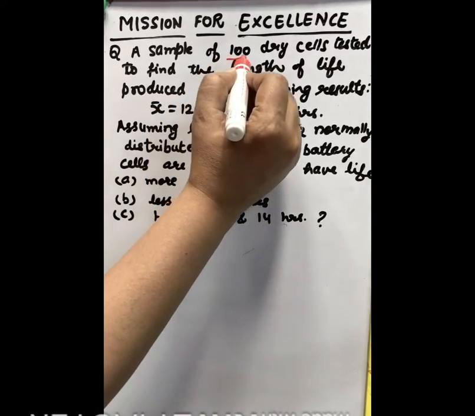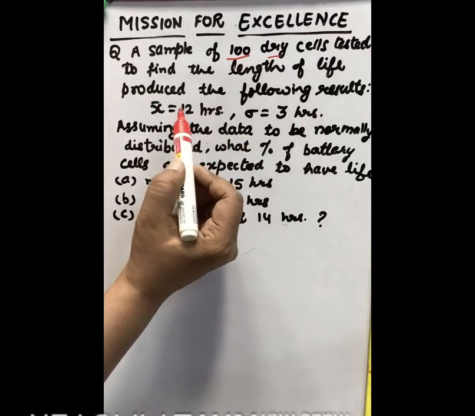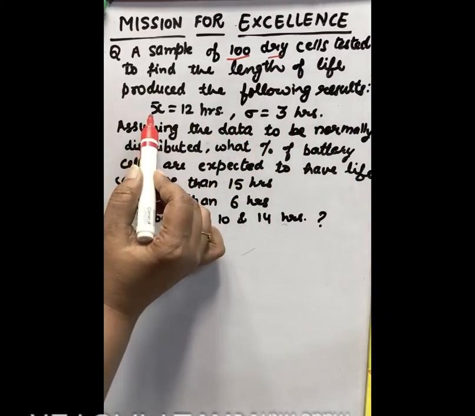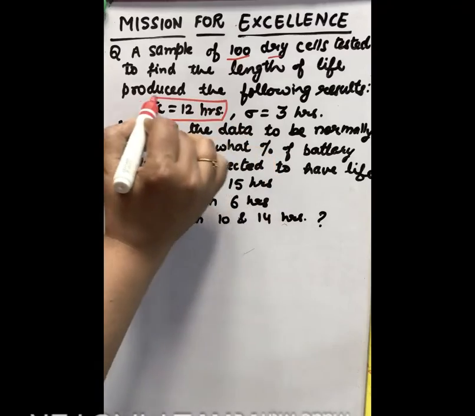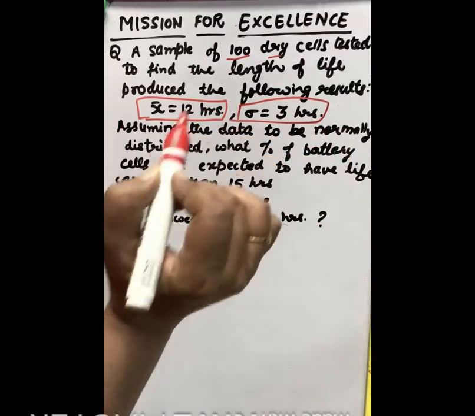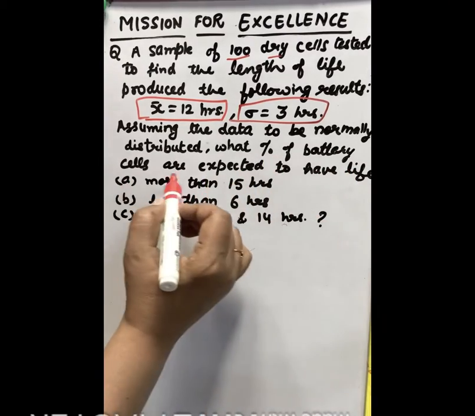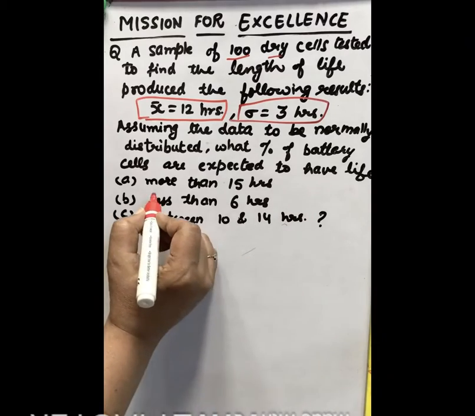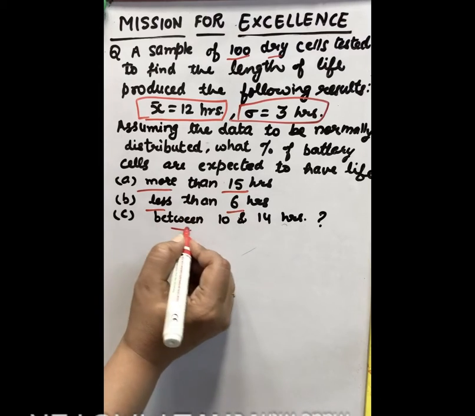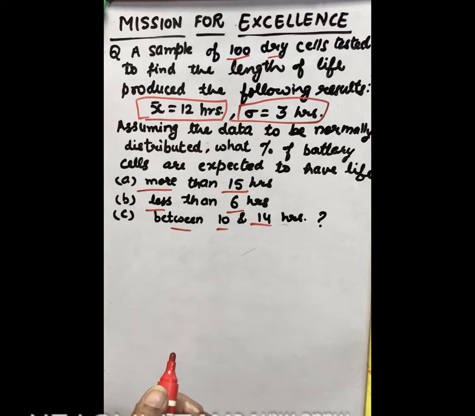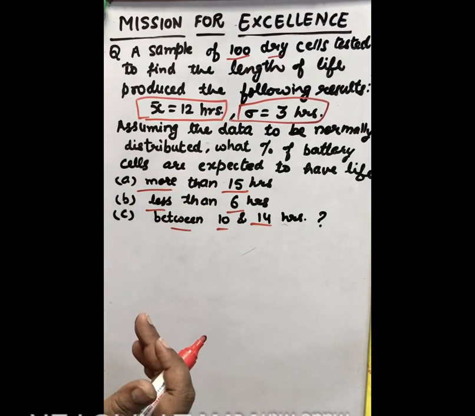A sample of 100 dry cells, total number is 100, tested to find the length of life, produced the following results. Mean x bar is 12 hours and sigma, the standard deviation, is 3 hours. Assuming the data to be normally distributed, what percent of the battery cells are expected to have life more than 15 hours, second part less than 6 hours, and third part between 10 and 14. So we will discuss all the three cases, how to calculate more, less and between probabilities. So now let us discuss one by one.